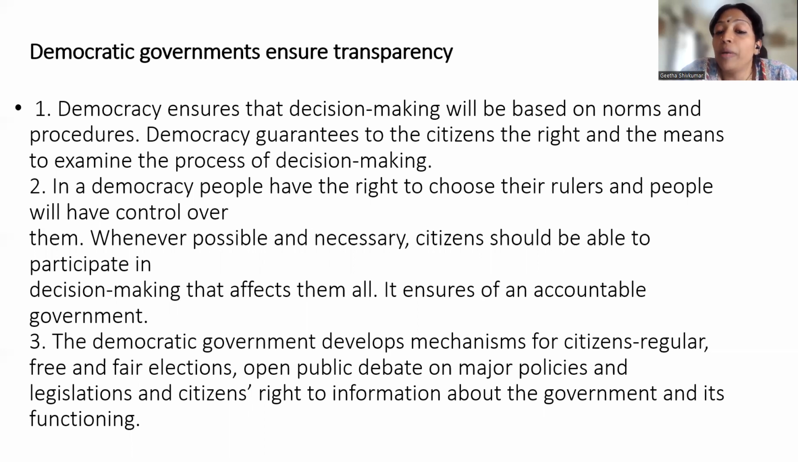A democratic government develops mechanisms for the citizen: regular, free and fair elections, open public debate on major policies and legislation, and the citizen's right to information. So citizens have all the right to be informed about what the government is doing, what the policies, programs and law making are. Everything needs to be justified to the public.